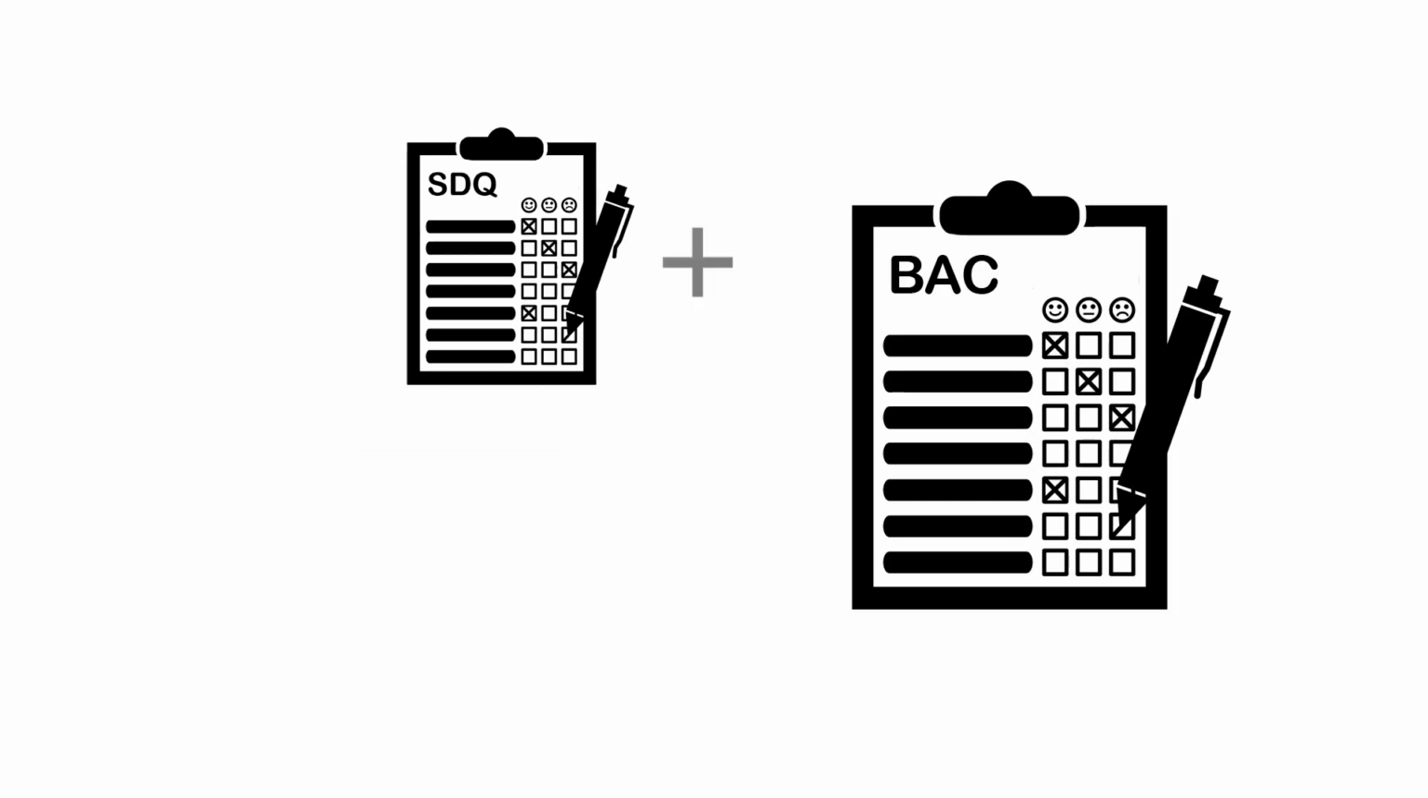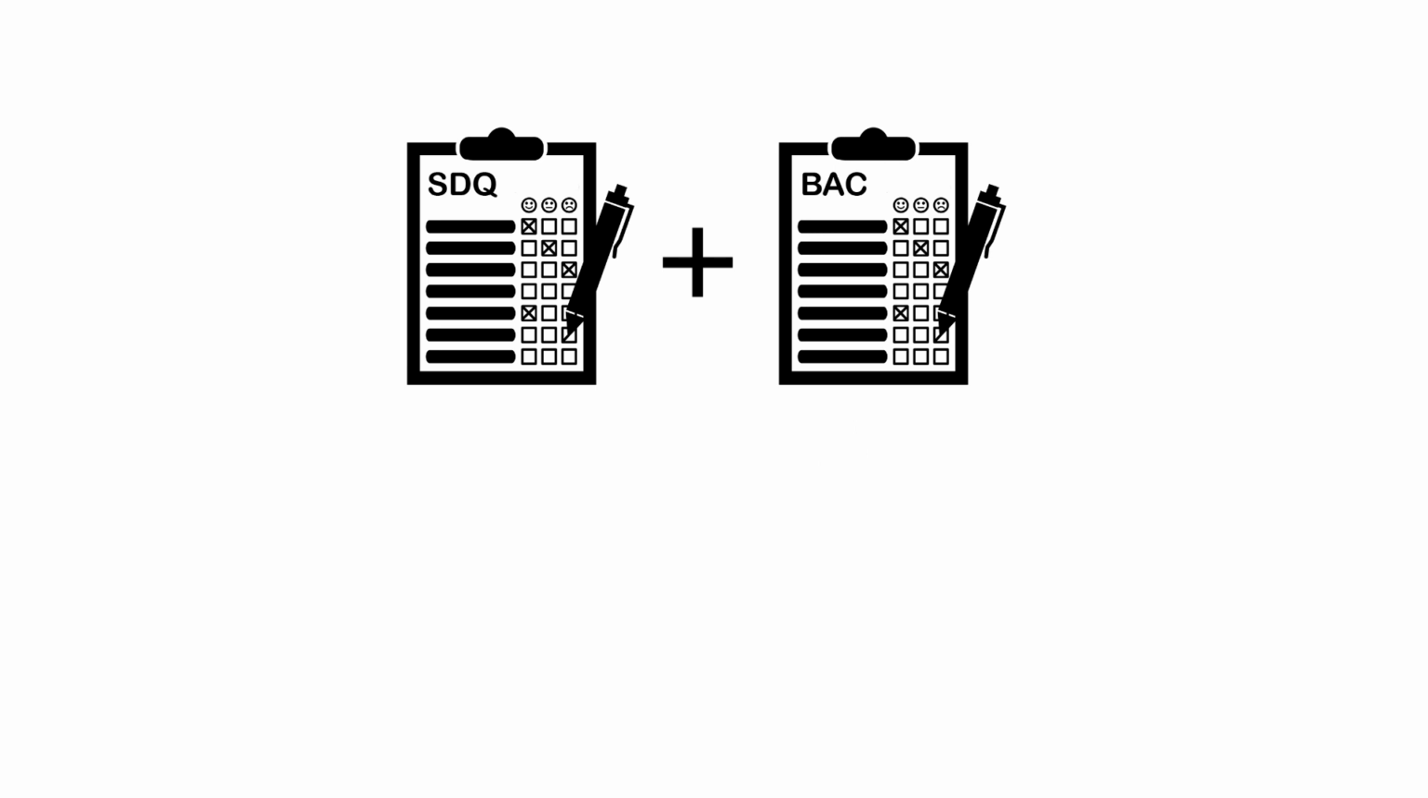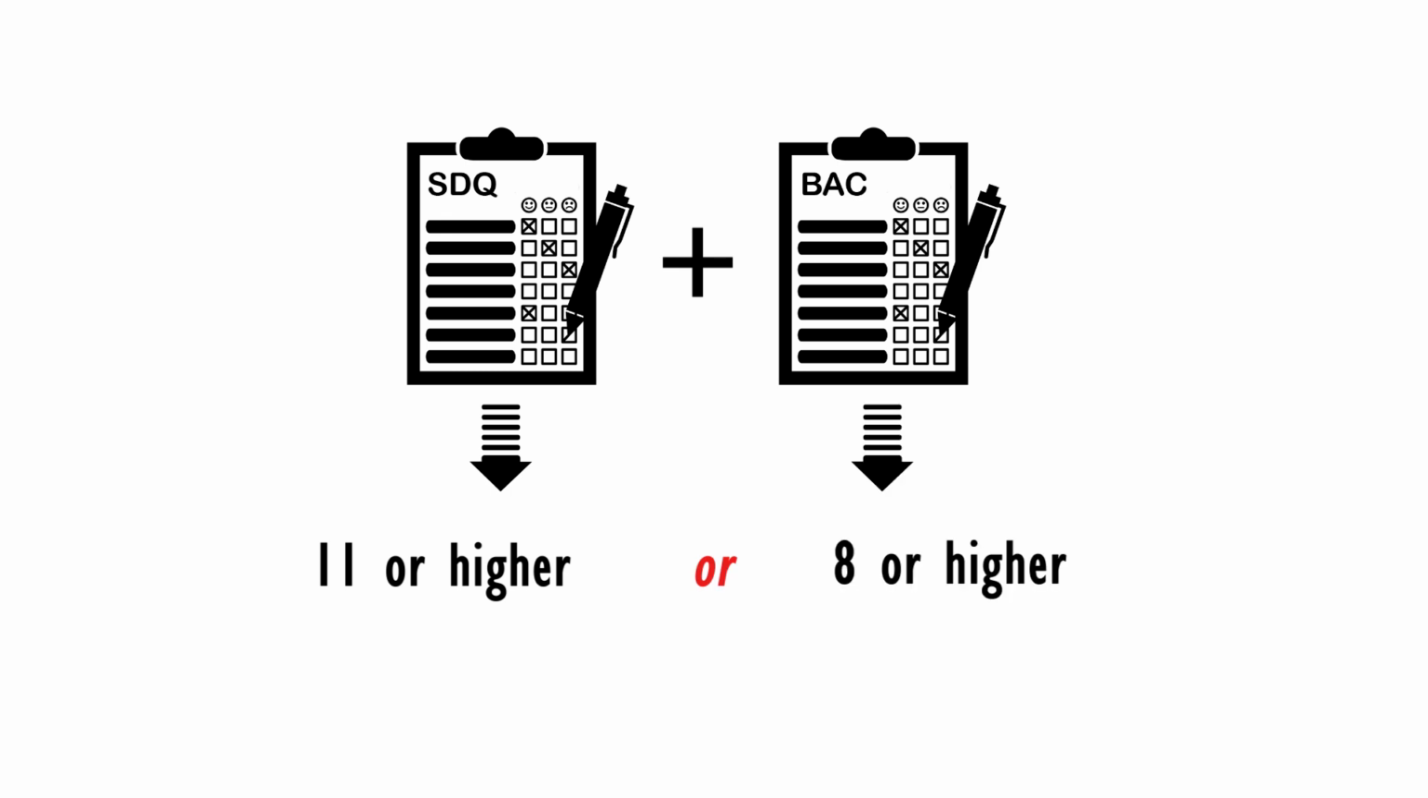Based on our study findings, we suggest a mental health screening procedure using both the SDQ and the BAC, because it seems that the 2 measures tap into different types of mental health difficulties. Furthermore, our study showed that using both measures increases screening accuracy. Therefore, the recommended screening procedure is using both the SDQ and the BAC, and to refer children for further detailed assessment if the SDQ score is 11 or higher, or if the BAC score is 8 or higher.